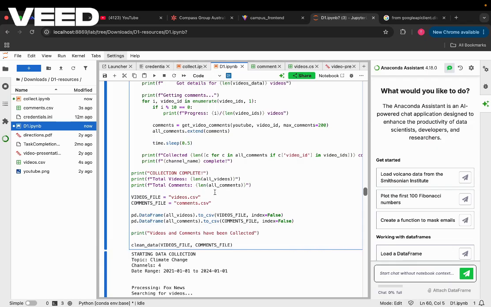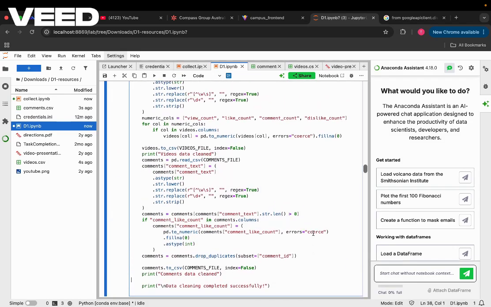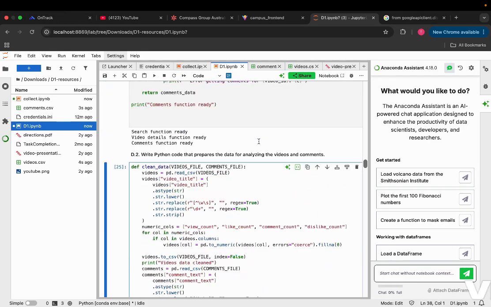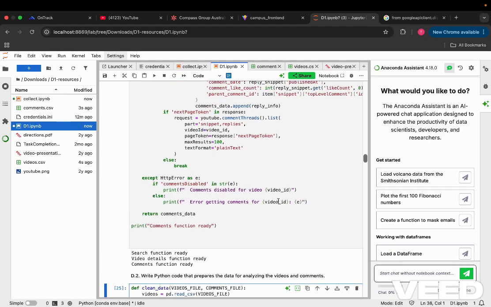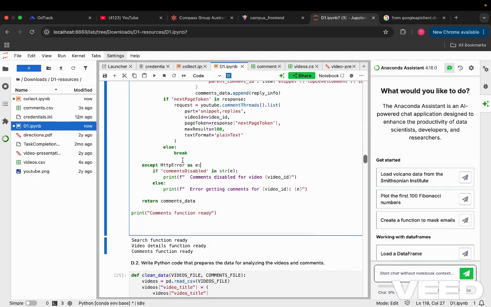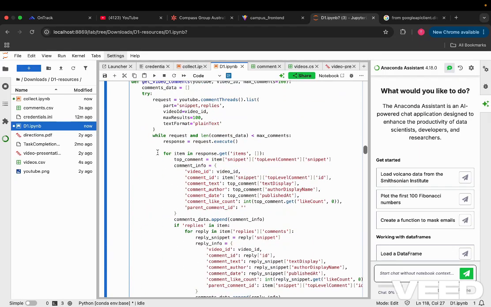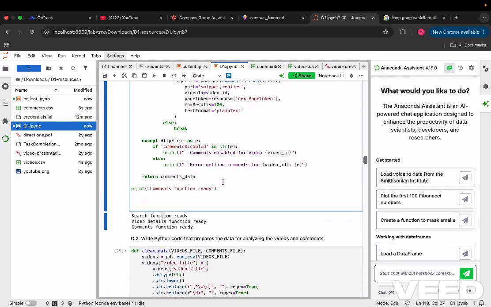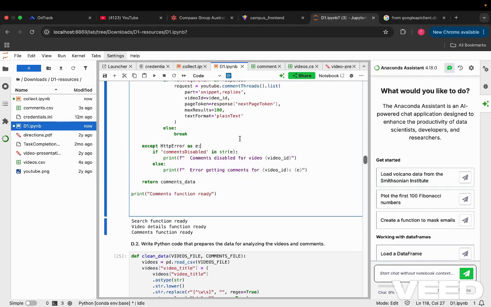Another challenge I faced is the disabled comments. Without cleaning the data, I faced an error, because in Fox News there are 2 videos that have comments disabled. So while processing that, without the help of the cleaning function, I encountered an error. After adding the cleaning function, it was fixed.